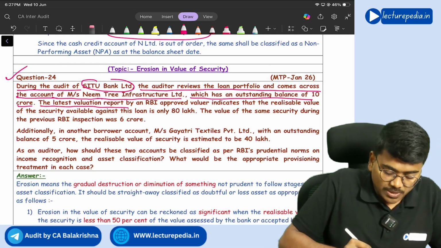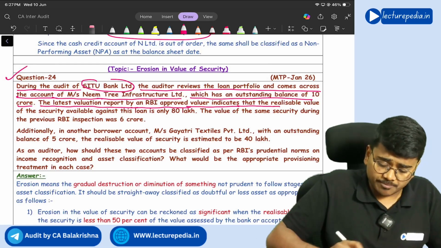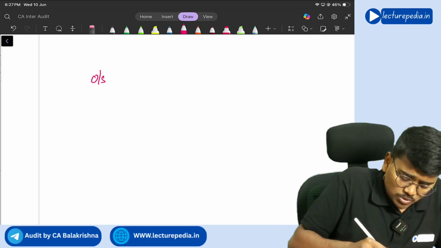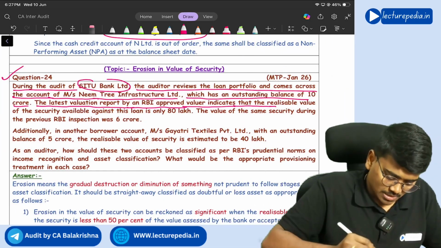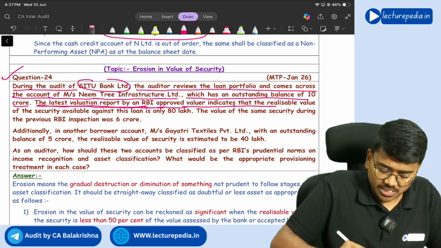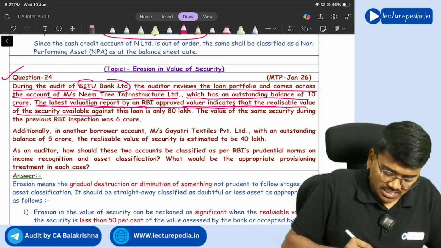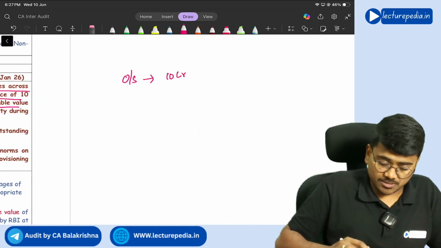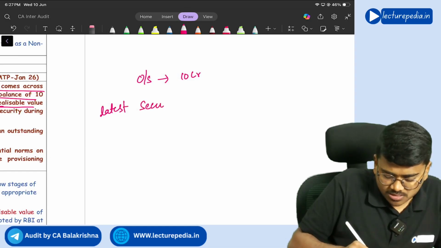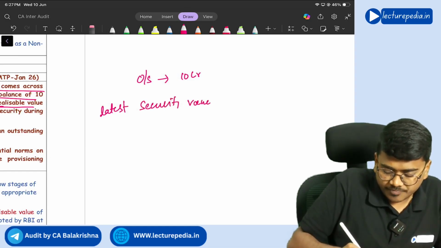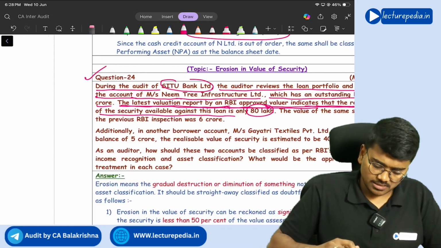The latest valuation report by an RBI approved valuer indicates that realizable value of security available against this loan is 80 lakhs. So latest security value is 80 lakhs. Now, okay, we'll further read.